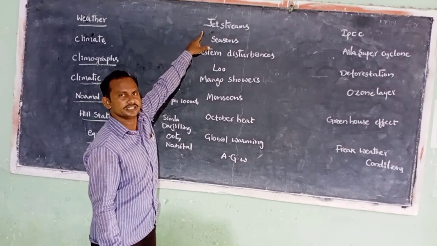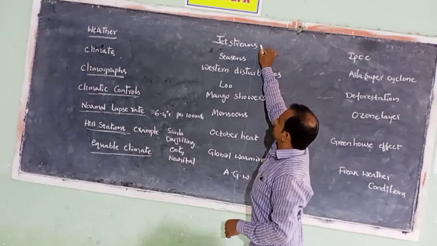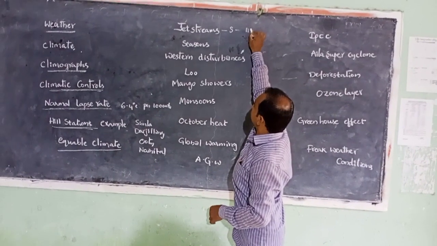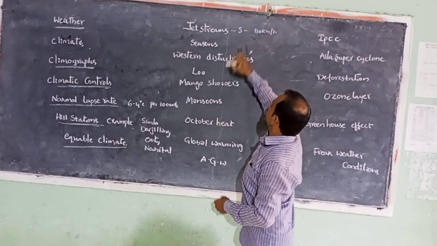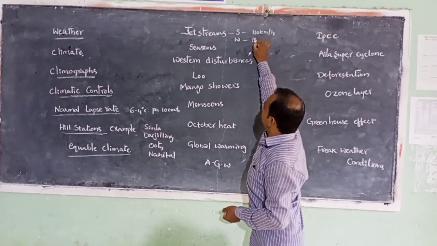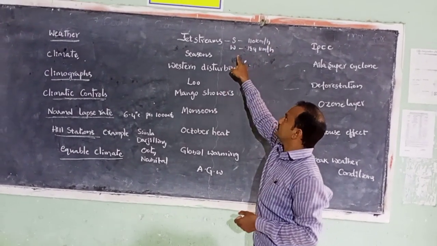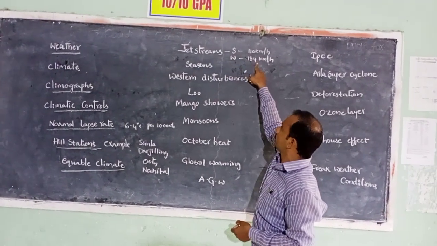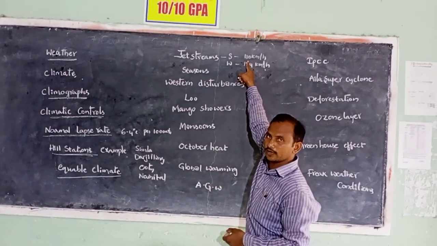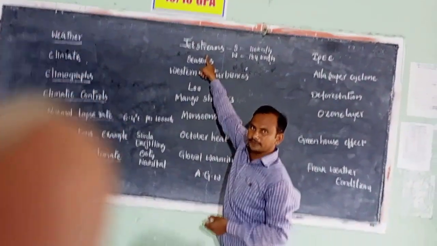These jet streams maintain different speeds in different seasons. For example, the speed of the jet stream in summer, I am showing with the letter S, is just 110 kilometers per hour. But in winter, showing with the letter W, it is 184 kilometers per hour. It means the speed of the jet stream is more in the winter season, that is 184 kilometers per hour. But in the summer, it is just 110 kilometers per hour. The main effect of this jet stream is that it cools the neighboring atmosphere.